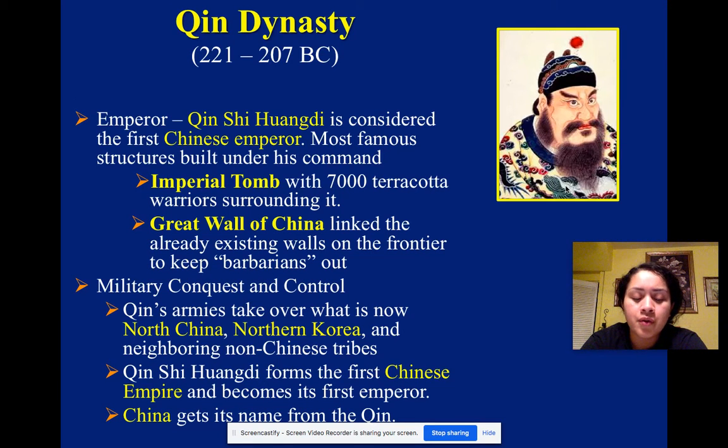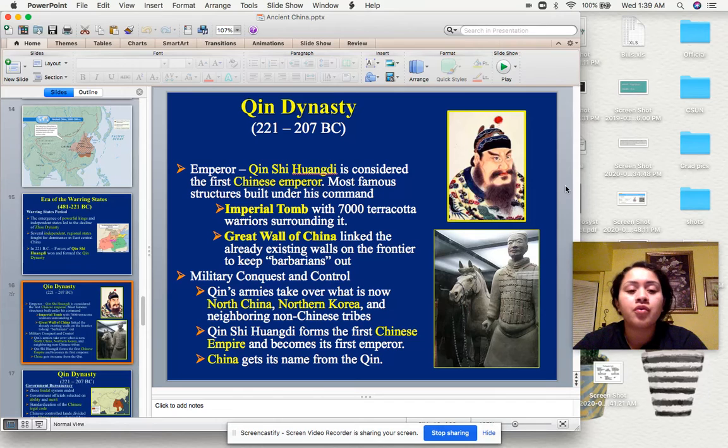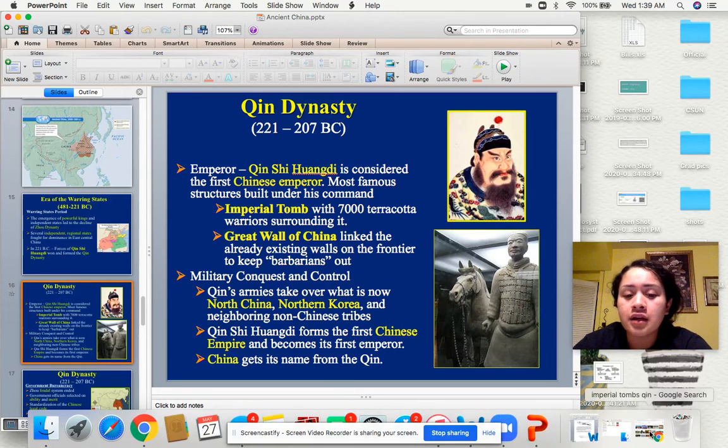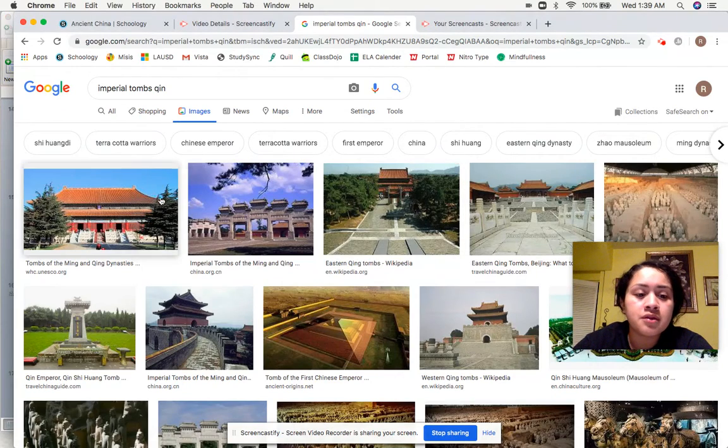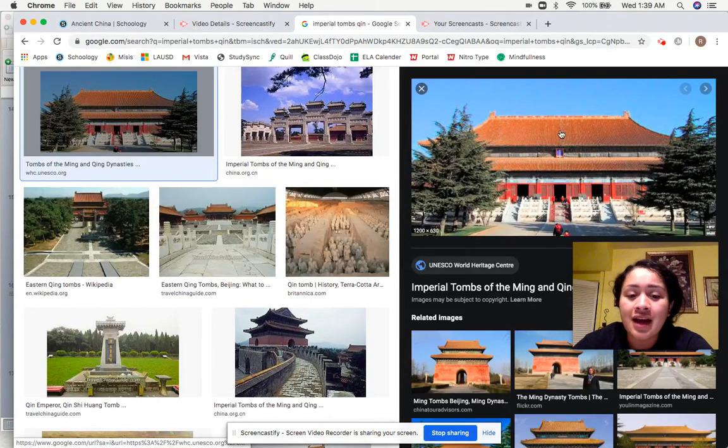Most famous structures built under his command. So some of the most famous structures created in China were built under the Qin Dynasty, under him. One of them being the imperial tomb with 7,000 terracotta warriors surrounding it. So I'm going to go ahead and show you real quick what that is and what that looks like. So this is the imperial tomb. This is what it looks like on the outside.